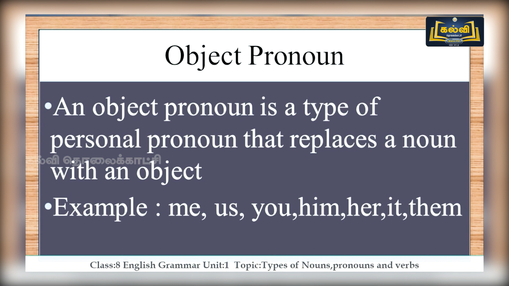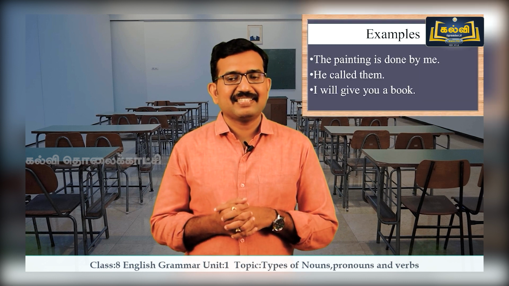Next, we are moving on to object pronoun. Object pronoun, let's check the expansion of that. An object pronoun is a type of personal pronoun that replaces a noun with an object. So, you can understand that it replaces a noun with an object. So, let's check some examples like me, us, you, him, her, it and them. So, I'll tell you some sentences.